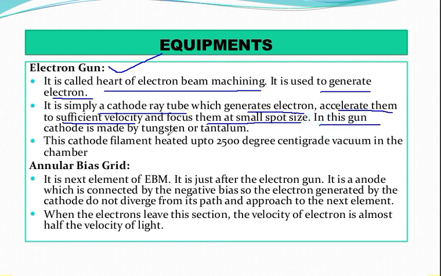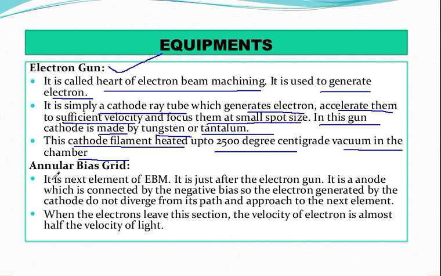Now in this gun, the cathode is made up of tungsten or tantalum. And you know the cathode filament is heated up to 2500 degrees centigrade. Vacuum in the chamber.